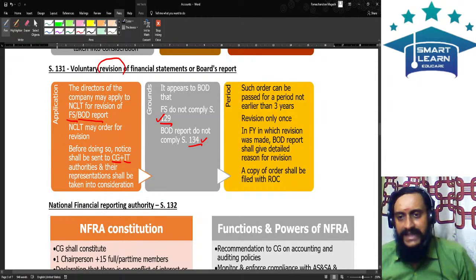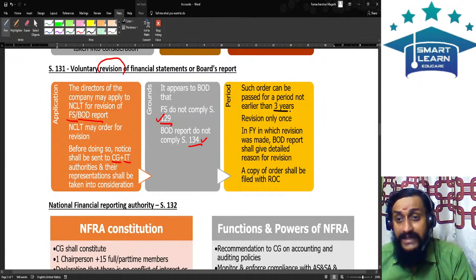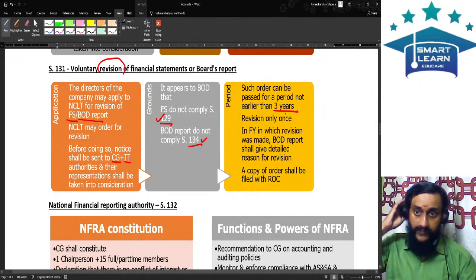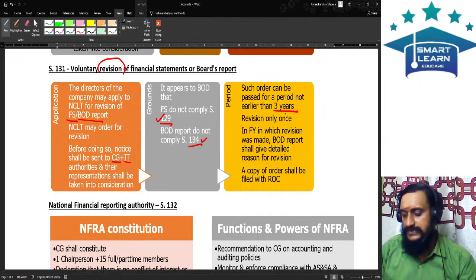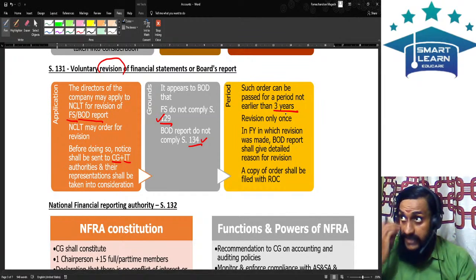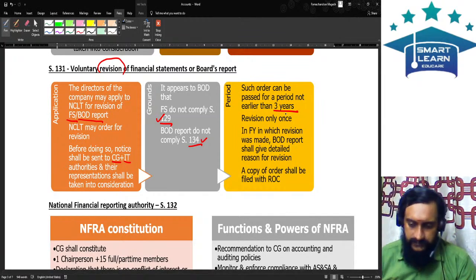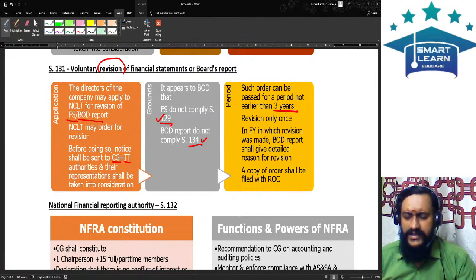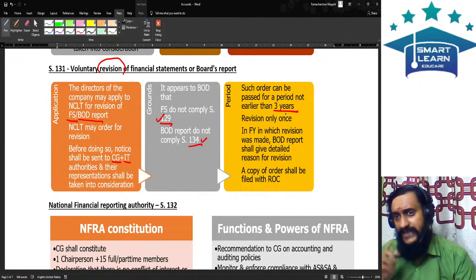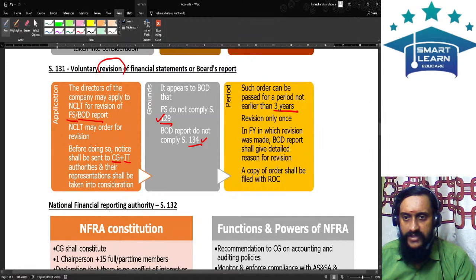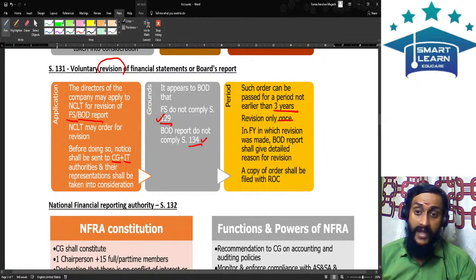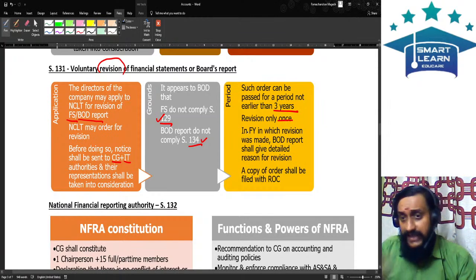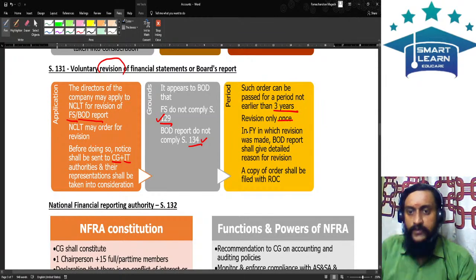Now, revision can happen only for a period not earlier than 3 years. Revision can be ordered only for a period not earlier than 3 years. My dear friends, unlike the reopening, which can happen up to a period of 8 years, revision can be done only for a period not earlier than 3 years. Revision only once.